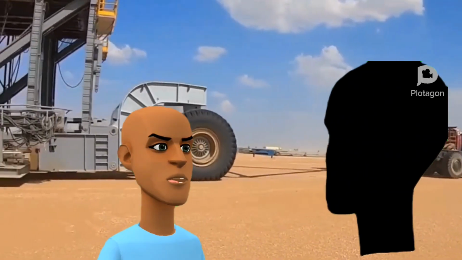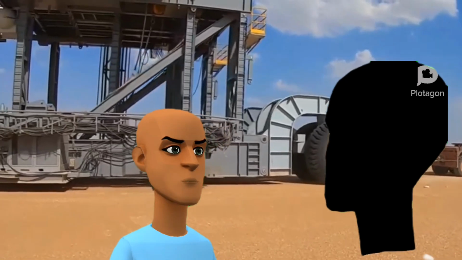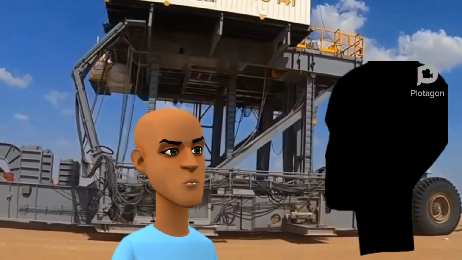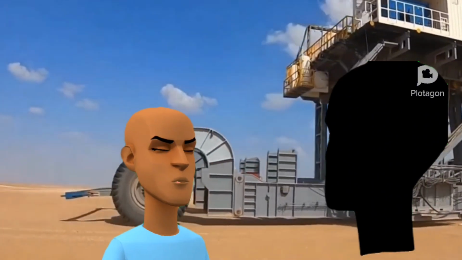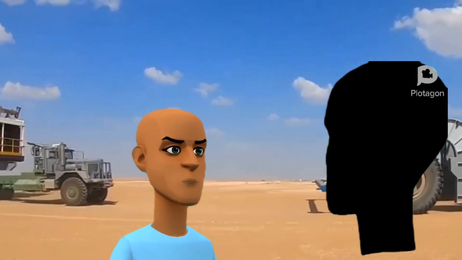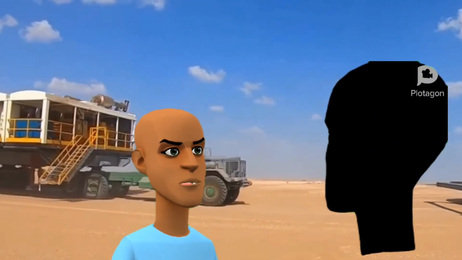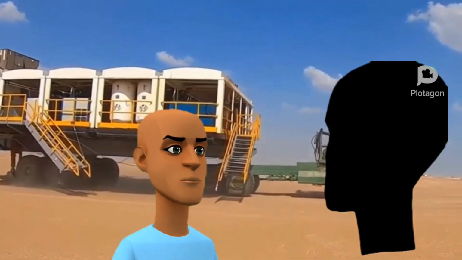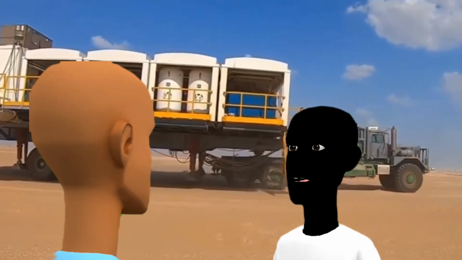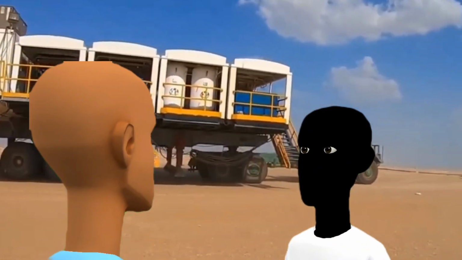A land rig move involves multiple people, moving parts, and high-risk activities. If responsibilities aren't clearly defined, it could lead to incidents like dropped loads, collisions, or even fatal crush injury. Let's walk through each key task using the RACI method. Task 1, pre-move safety meeting and risk assessment. Who's in charge of organizing the pre-move safety meeting and the risk assessment?